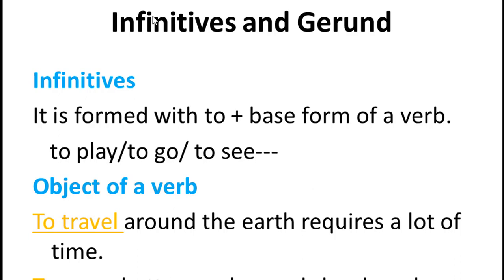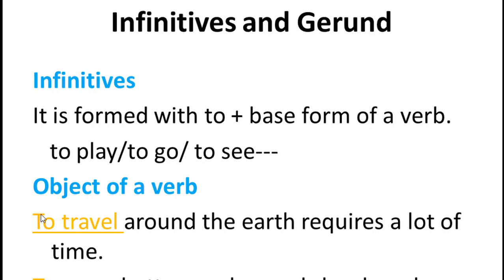Infinitive means, so totally, infinitive by itself is an addition of to plus the base form of the verb. We call it an infinitive. So here, object of a verb: to travel around the earth requires a lot of time.